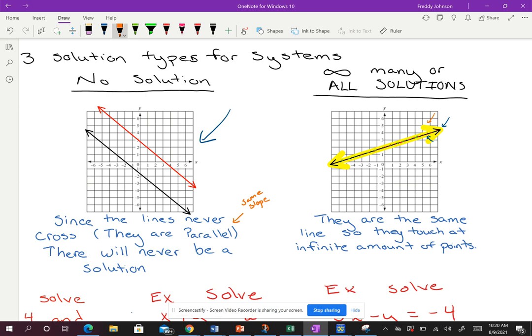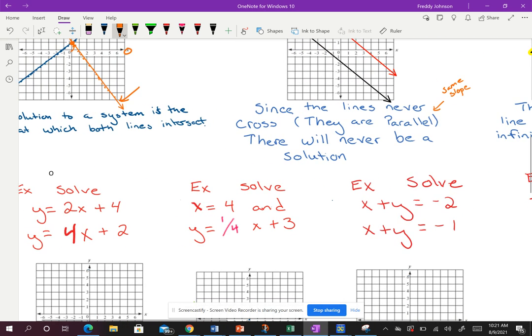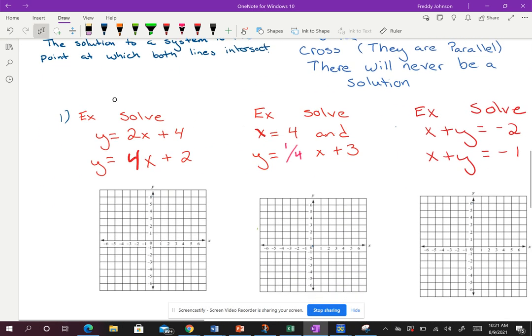So that's pretty much all you really need to know. Everything else comes from the previous knowledge of graphing. Let's jump in. I'm going to do a couple of examples real quick so you guys can see it. I'm going to graph them. I have three examples here, and then we'll move on and be done.